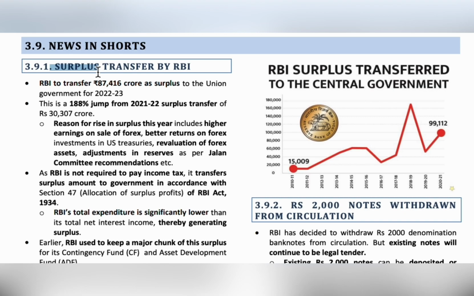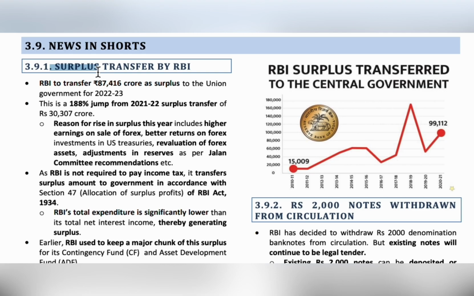Okay, so that money which is left after you spend is called surplus amount. Surplus means it is more than you need. So that money is called surplus. In the same way, the money which is left with RBI after its expenditure is called surplus. So RBI also will have some income.